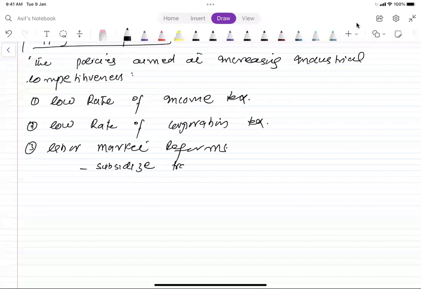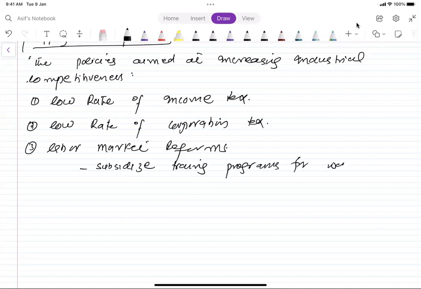Subsidize training programs for workers. As I told you, workers will have to spend a lesser amount of money to obtain more training. We can increase funding of the higher education.